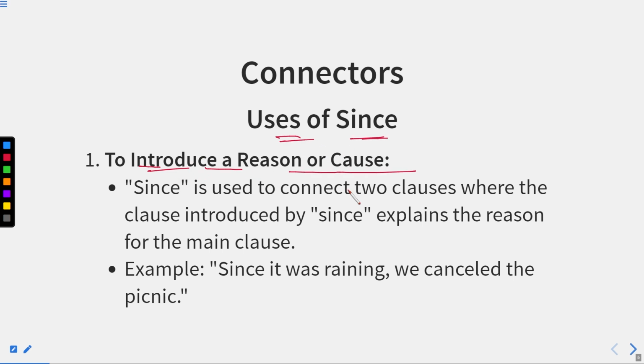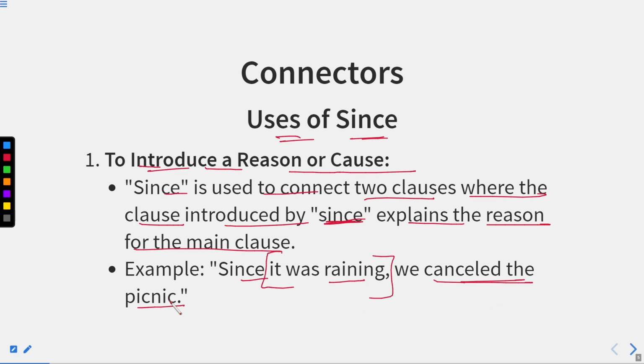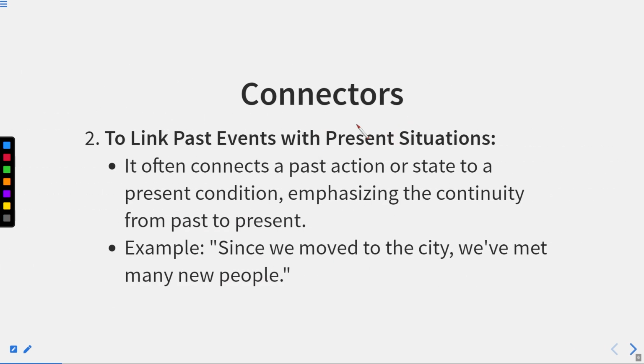To introduce a reason or cause, since is used to connect two clauses where the clause introduced by since explains the reason for the main clause. Since it was raining, we cancelled the picnic. As you can see, it is the reason for the cancellation of the picnic, and this reason has been shown by the conjunction since. You can say that since is introducing this clause which contains the reason.